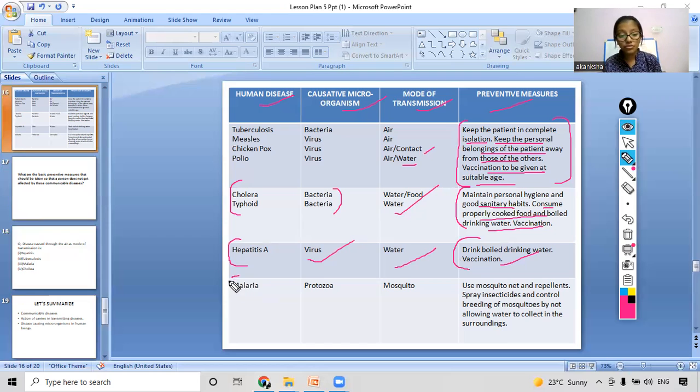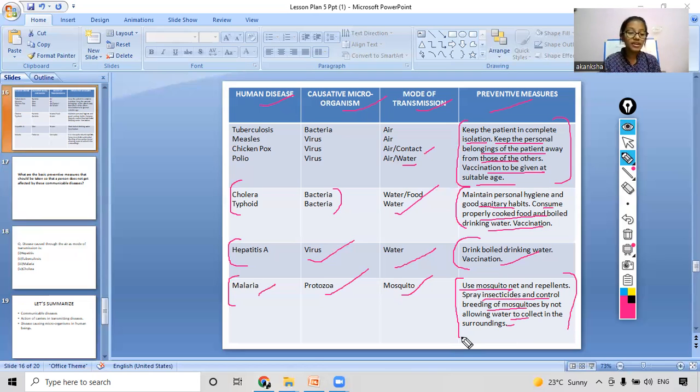Now coming to the fourth disease, that is malaria. Malaria is caused by which microorganism? Protozoans. And what is the mode of transmission for malaria? That is mosquito. And what are the preventive measures that we should use? Use mosquito nets and repellents, spray insecticides, and control breeding of mosquitoes by not allowing water to collect in the surroundings, just as we discussed earlier. So these are some of the diseases and their preventive measures.